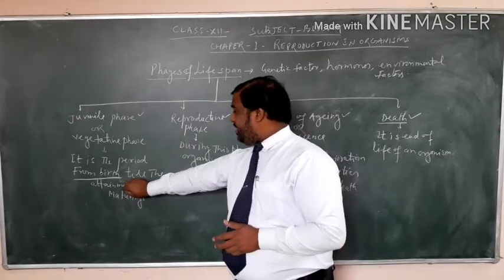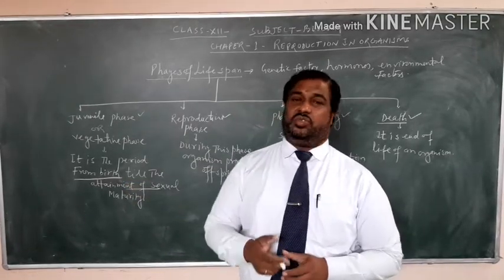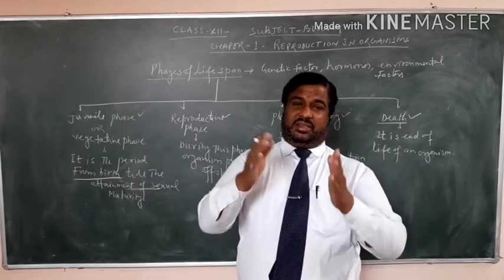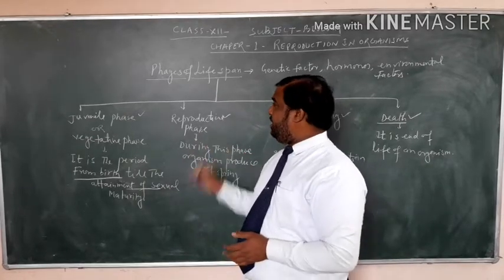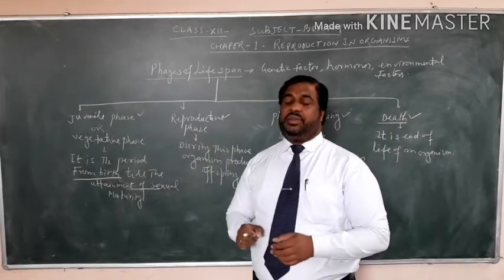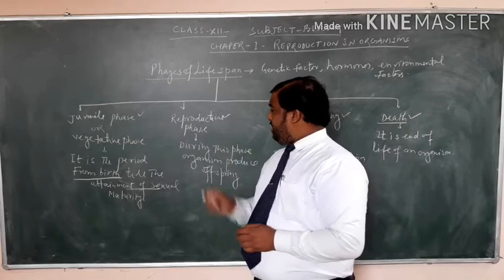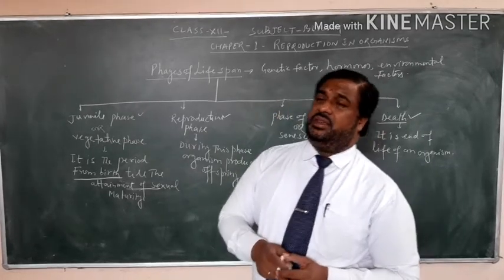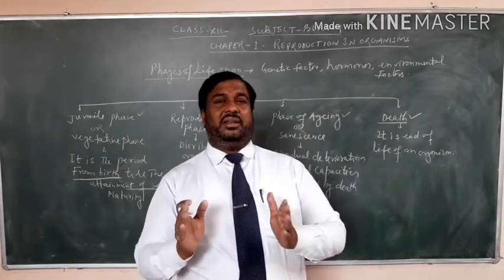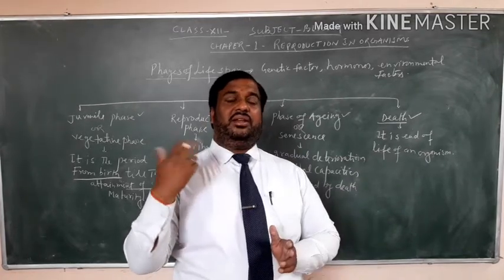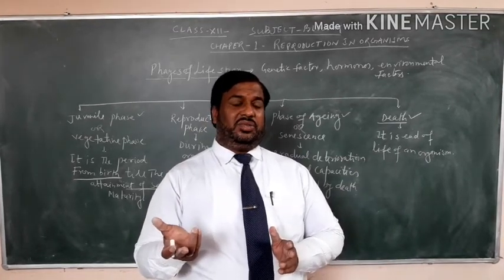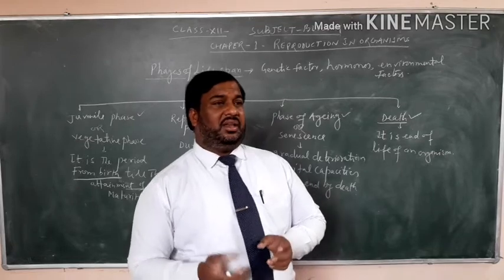So this attainment of sexual maturity is the beginning of the second phase. This is the reproductive phase. During the reproductive phase, the organism can produce offspring of the same kind.